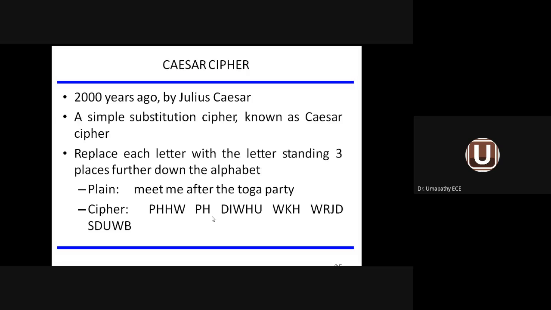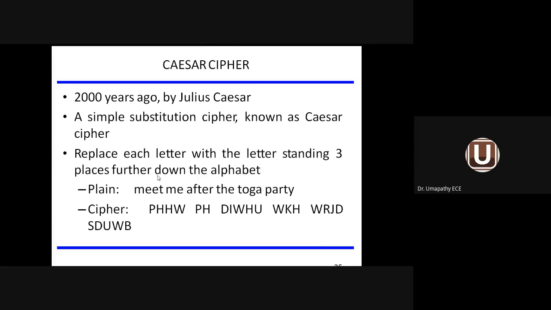The first one, Caesar cipher, Julius Caesar. I think you are well aware of Julius Caesar in history, 2000 years ago. So in his name, a simple substitution cipher is called Caesar cipher. You can see this one is the plain information. We come across cipher in the second information. The message is meet me after the toga party. There is a party named toga. Meet me after the toga party is the original information, plain text information. How are they converting to ciphertext using the Caesar cipher?